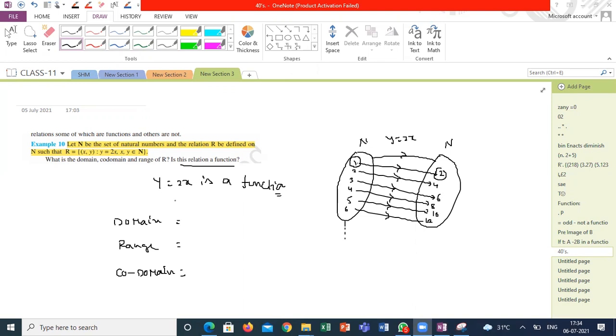What is the domain here? I can say the domain is all natural numbers. Compulsorily, if I want to call it a function, the set of all elements must be the domain, correct? The range is only the set of even natural numbers.